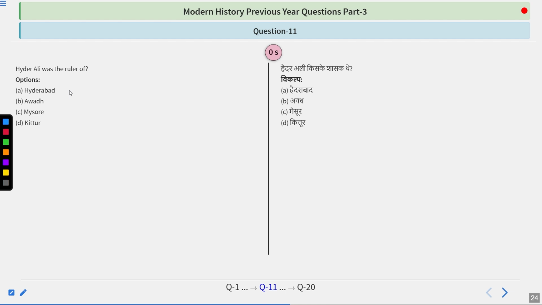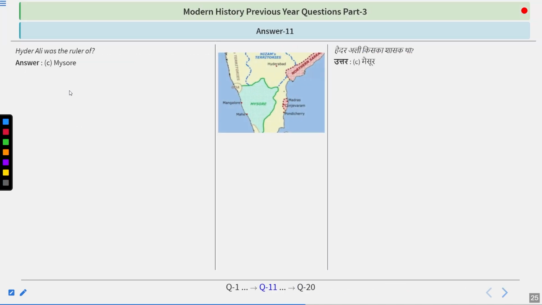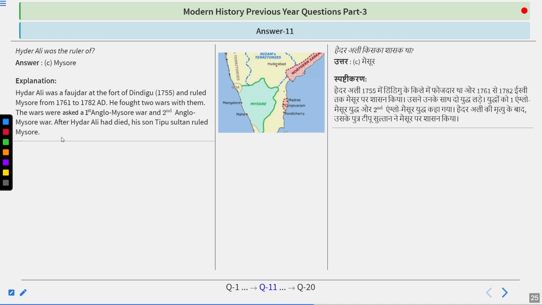I almost said it in the last 4 to 5 questions, who was the father of Tipu Sultan. So I hope now you have figured it out. The answer is Mysore. So Hyder Ali was a Faujdar at the fort of Dindigul in 1755 and ruled Mysore from 1761 to 1782. So basically Hyder Ali started his journey to become the king of Mysore from being a normal soldier. Then he attained the position of general. Then he became the king.